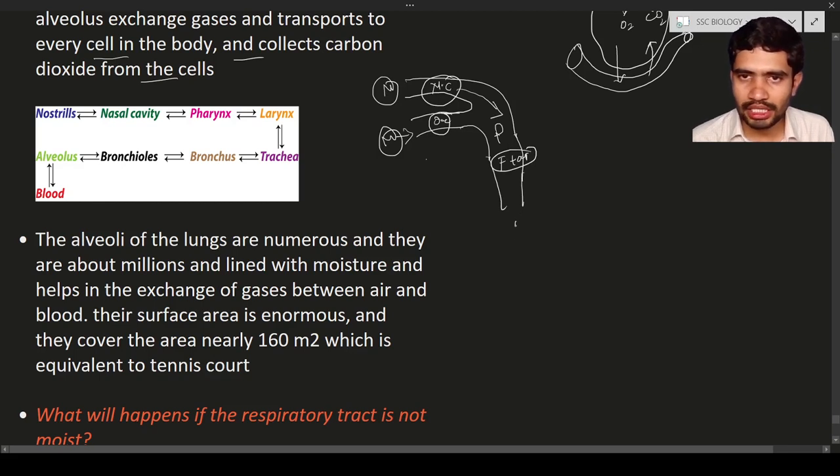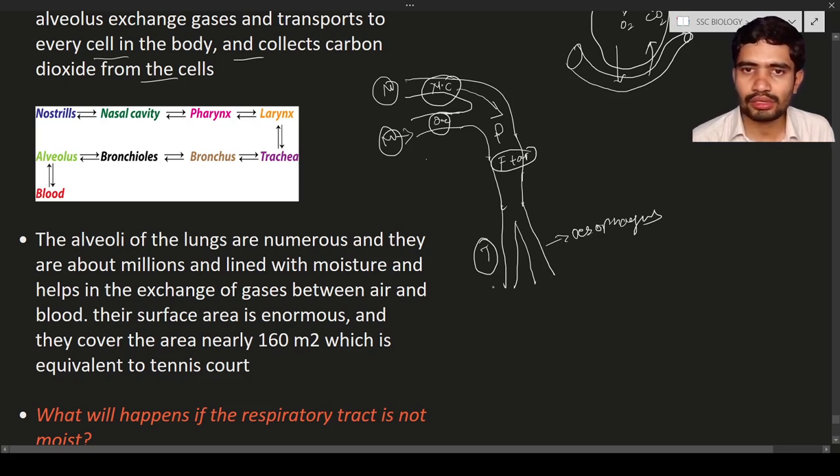Again, the pharynx is going to divide into two tubes. One tube will be the trachea and the other tube will be the esophagus. How the esophagus enters into the stomach, we have discussed in chapter 1, in nutrition.